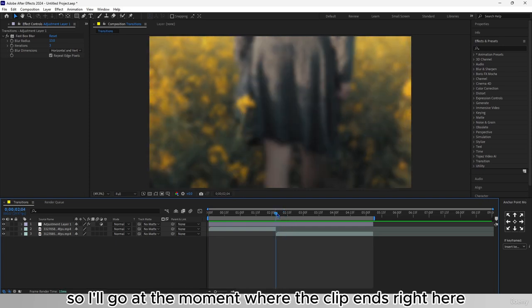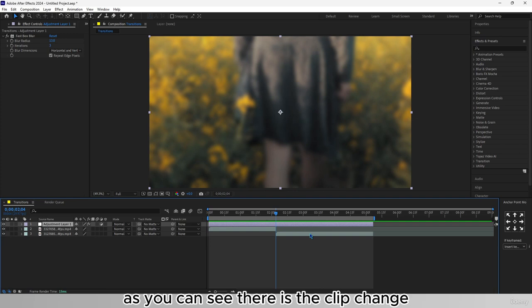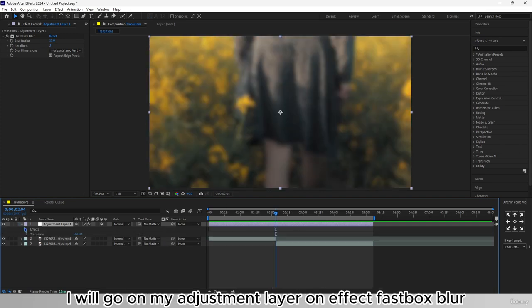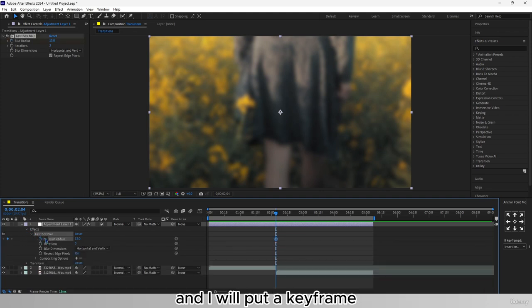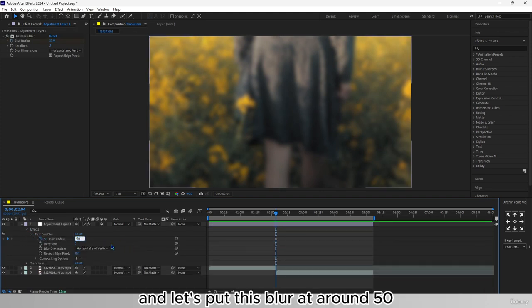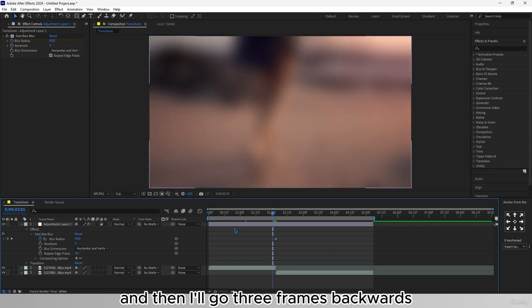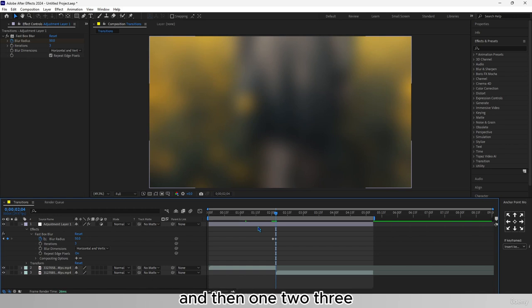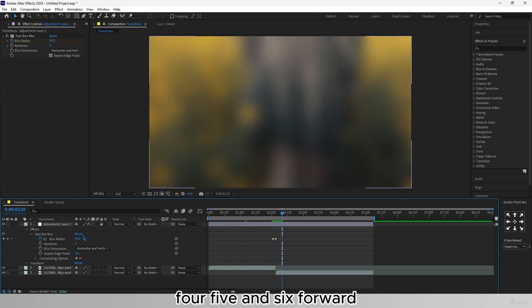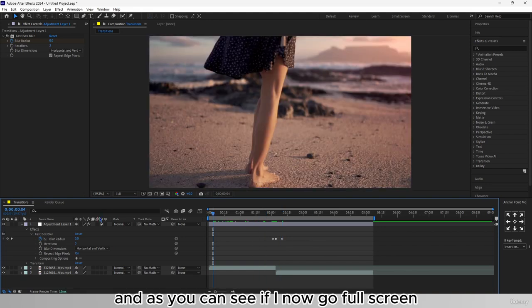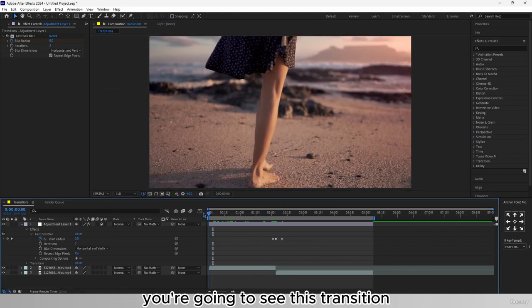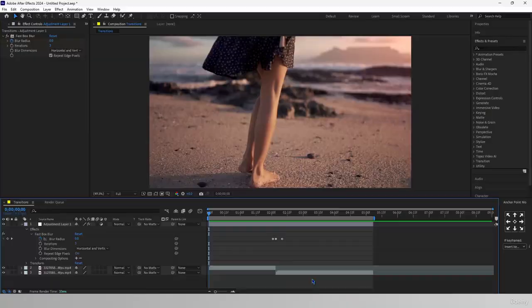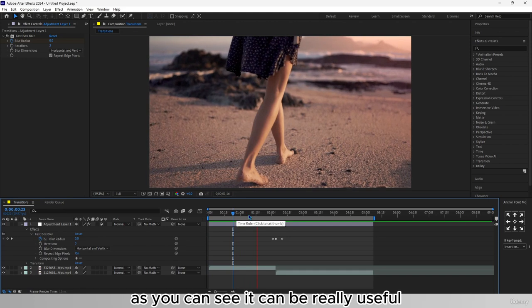So I'll go at the moment where the clip ends. Right here, as you can see, there is the clip change. If I go one frame backwards and forward, I will go on my adjustment layer on effect, fast box blur, and I will put a keyframe, and let's put this blur at around 50, and then I'll go 3 frames backwards and I'll put it on 0, and then I'll go 1, 2, 3 forward where I was, and then 1, 2, 3, 4, 5, and 6 forward, and I'll put this on 0. And as you can see, if I now go full screen, you're going to see this transition, which is perfect. It's pretty subtle, as you can see. It can be really useful.